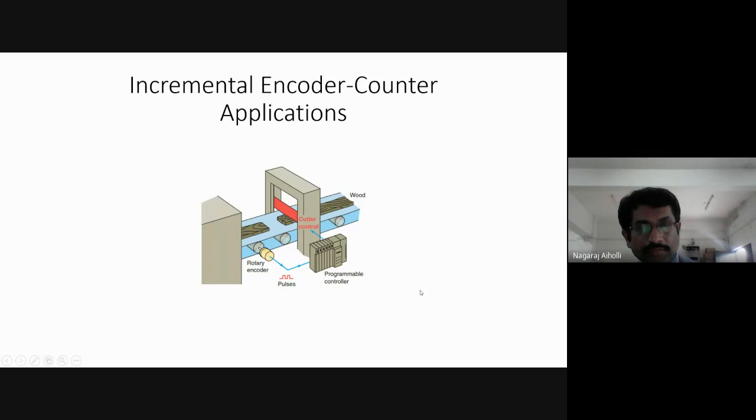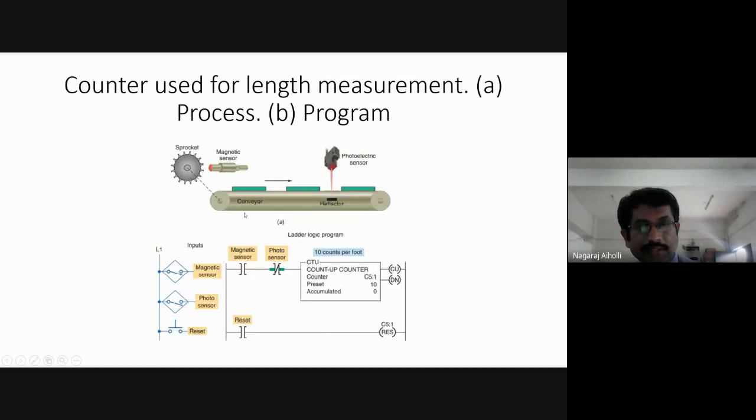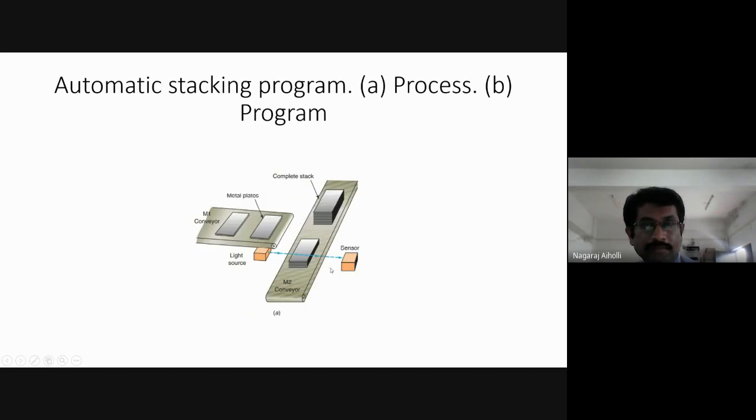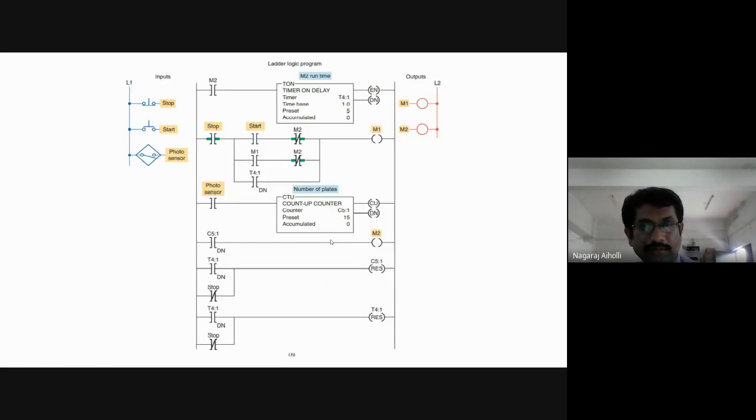So you'll have to draw this small figure, it need not be exactly like this. You can illustrate what the encoder is, how the PLC is controlling the wood cutting process, and then the ladder logic program. The next topic was on combining the counter and the timer functions, where we studied the automatic stacking program for moving the plates from conveyor 1 to conveyor 2, stacking the number of plates.